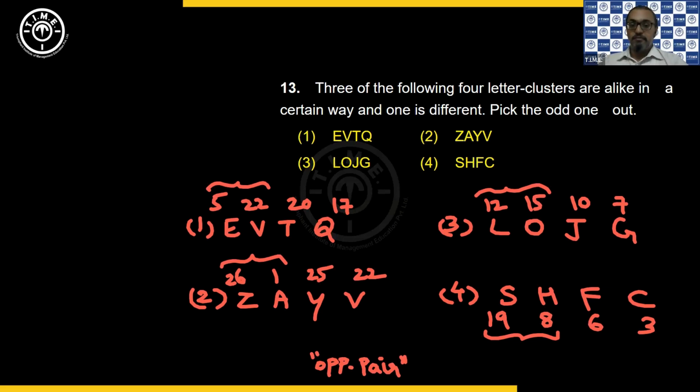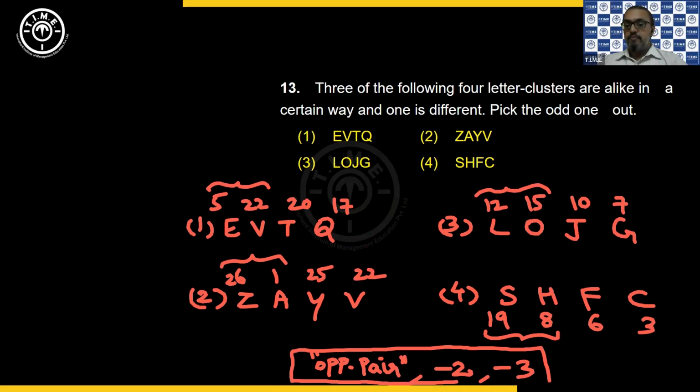You are getting 27. But then if you check from the next onwards, in the first option, you have 22, then you are doing -2 to get 20, and then -3 to get 17. That is for the first option. Now, if you check the second option, here again 1 can also be taken as 27, correct?